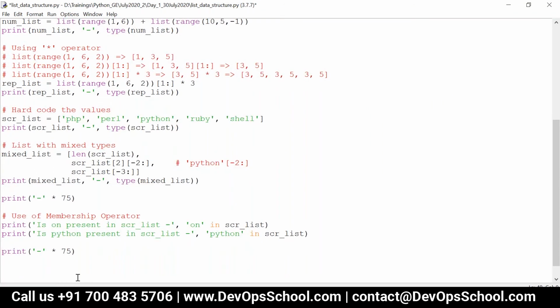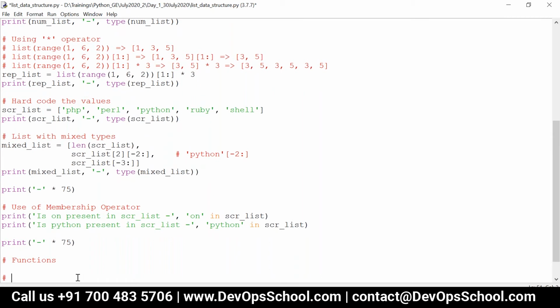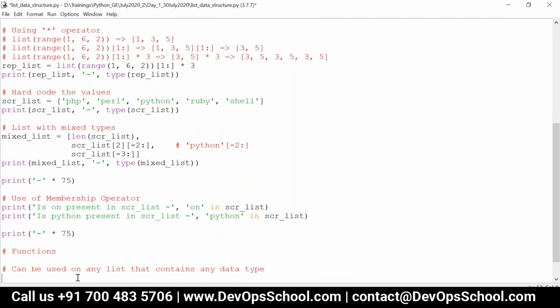We saw several functions, right? But when you use them with a list, there are certain restrictions. The len function, that is length, can be used on any list that contains elements of any data type.